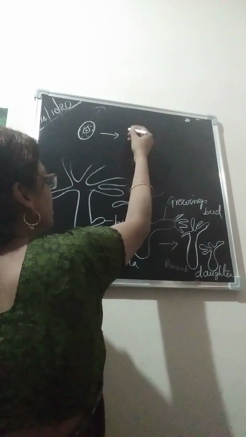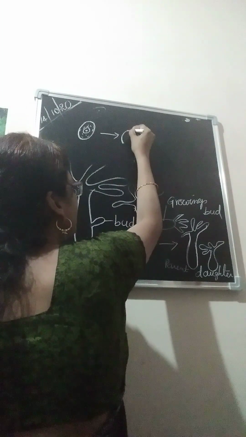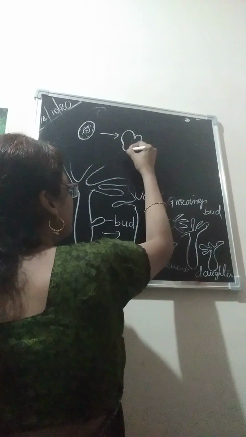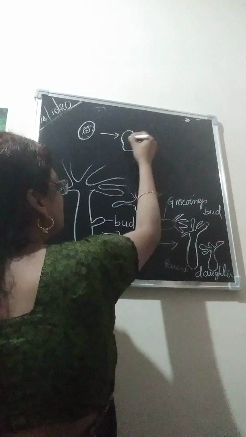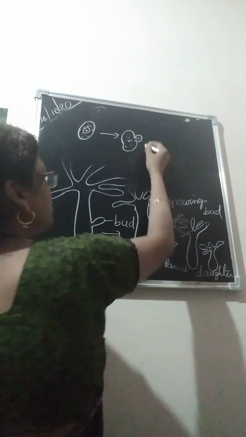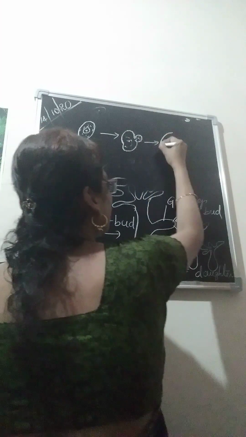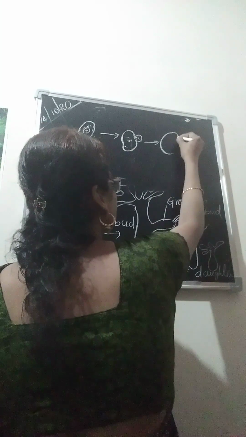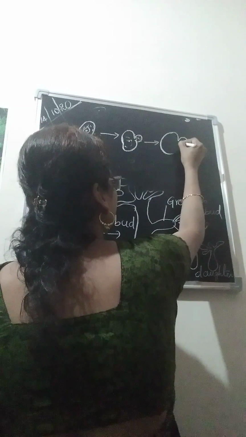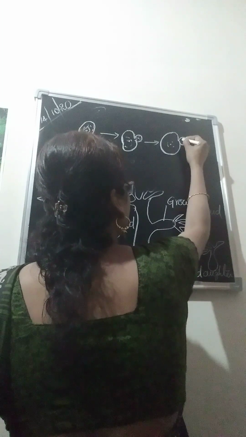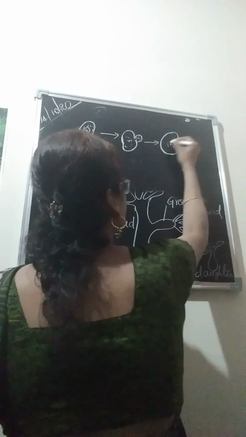During favorable conditions, when food is available, a small outgrowth from the body wall of the parent will be formed. Slowly the nucleus and cytoplasm move in, and the outgrowth will be fully formed, so the daughter nucleus and cytoplasm will be formed.